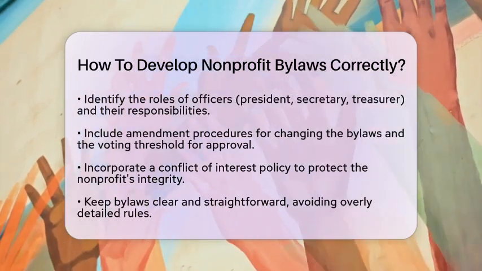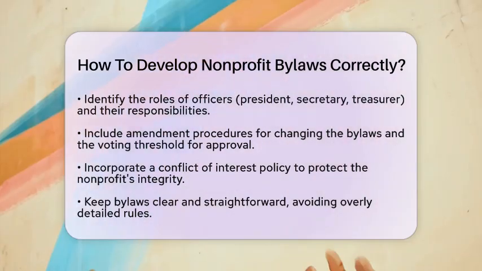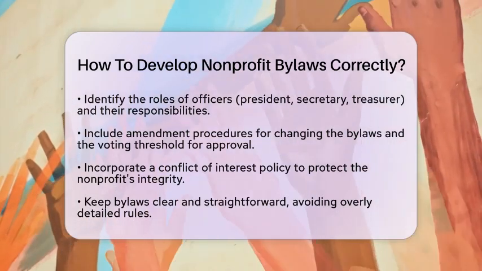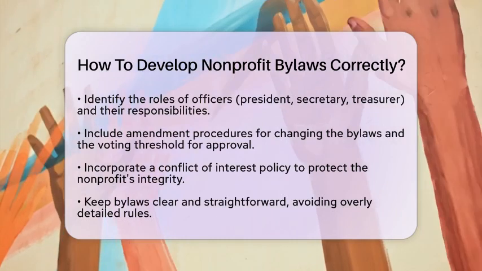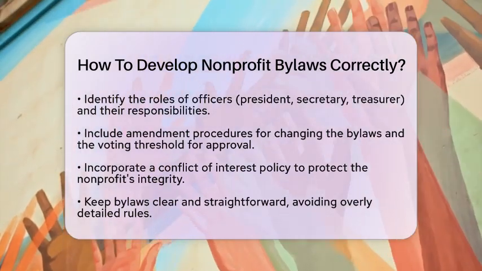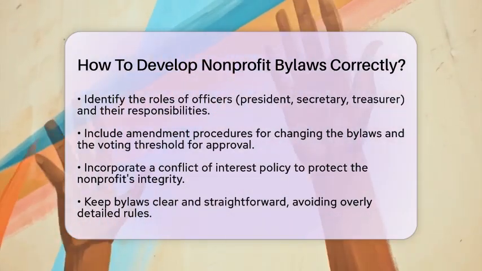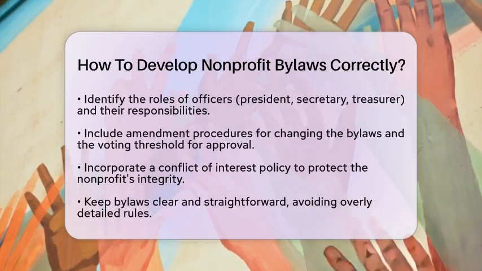Amendment procedures are essential too. Describe how bylaws can be changed, who can propose changes, and the voting threshold needed for approval. Including a conflict of interest policy is also wise. This protects your nonprofit's integrity.